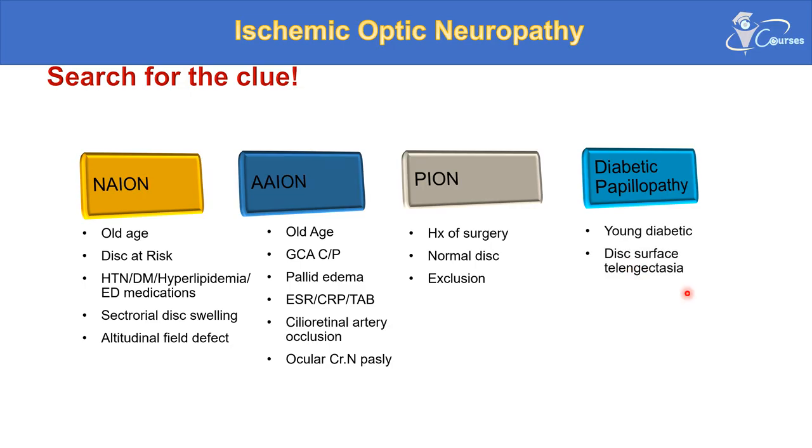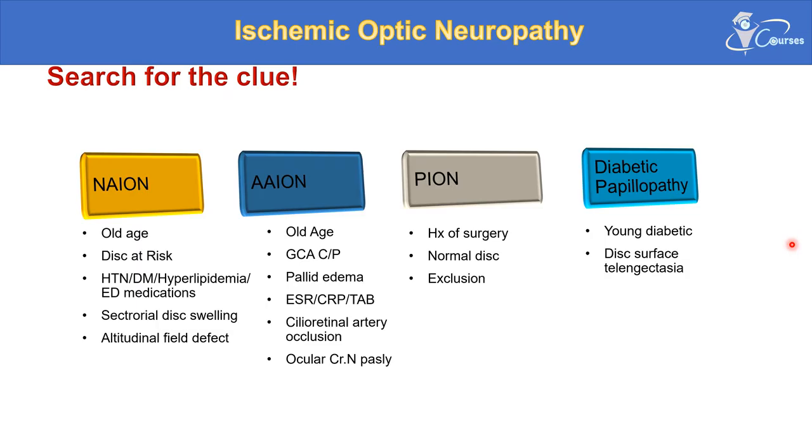Diabetic papillopathy: those patients will present with a mild affection of the visual acuity, or sometimes no affection of the visual acuity. They are young diabetic patients and they will show disc surface telangiectasia, dilated blood vessels over the surface of the optic disc.